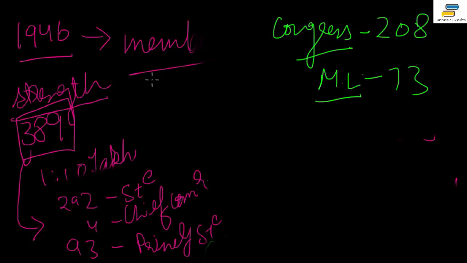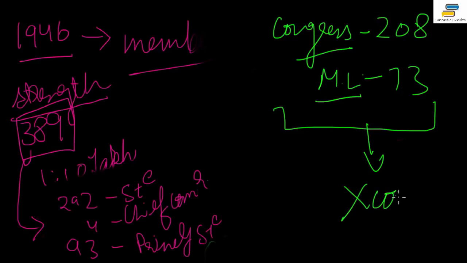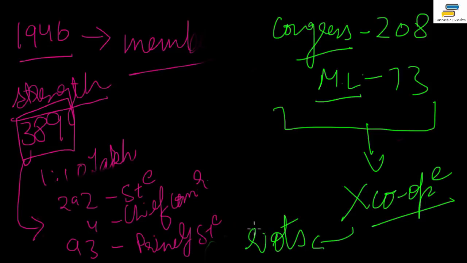But what happened is, after Congress won the majority, Muslim League said that we cannot achieve anything now, basically their communal agenda. So Muslim League refuses to cooperate. They say no, we will not cooperate with you. So they basically separate themselves from the Congress, and the political situation is very bad, and there are riots happening in India. So Muslim League said we want a different Constituent Assembly for Muslims.